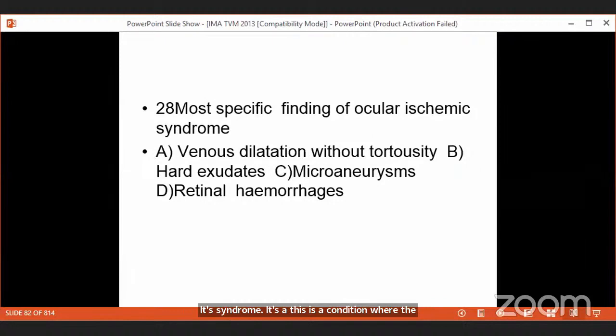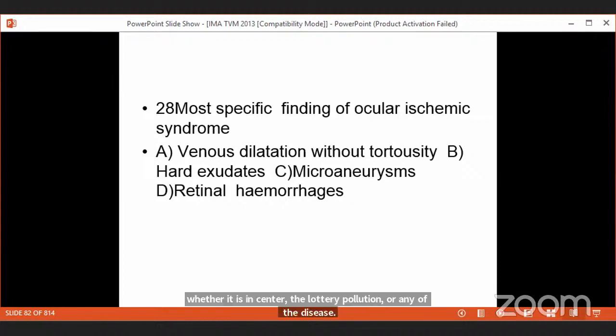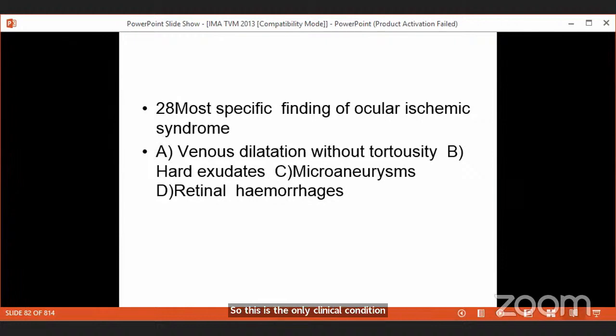So when the carotid artery goes more than 75% occlusion, the circulation to the eye gets affected, and what will happen again? All these problems of ischemia that I told you, that is VEGF upregulation, new blood vessel formation, everything will develop. So these patients have venous dilatation. In every retinal disease where the vein is dilated, it is also tortuous, whether it is central retinal vein occlusion or any other disease. So this is the only clinical condition with venous dilatation without tortuosity.